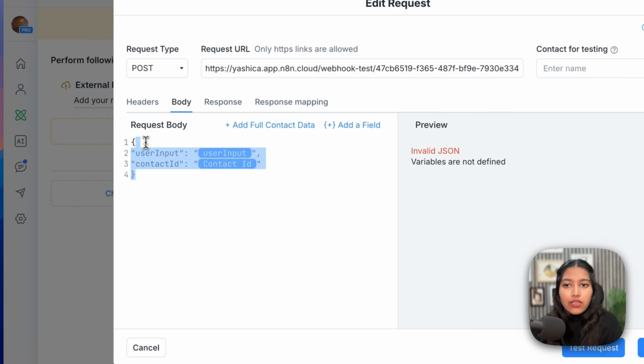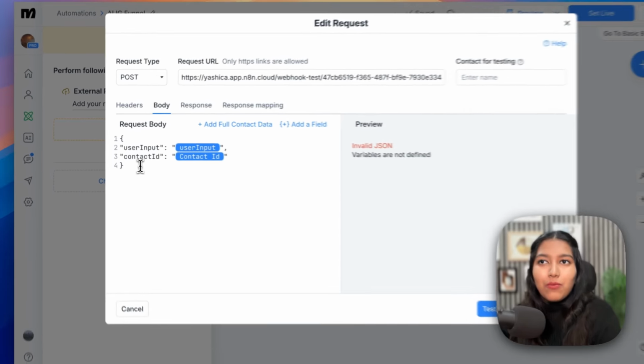Okay, you're again gonna get it from the resources, or if you want to just type it by looking at the screen, you can do that. But please don't mess up with the quotations or the colon. Otherwise, this thing is not going to work. So the first thing that we're sending to Anyten, to our AI agent, is the user input, whatever they have typed in the chat. And the second thing that we're passing is their contact ID